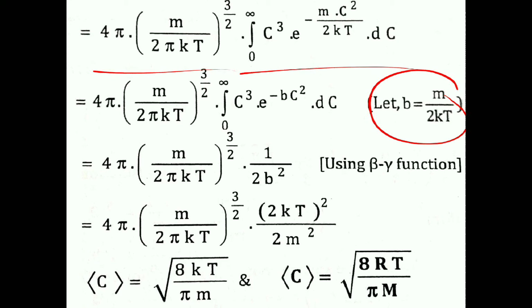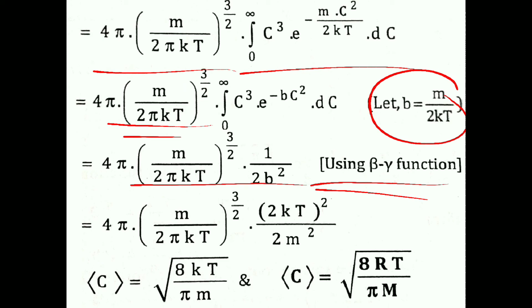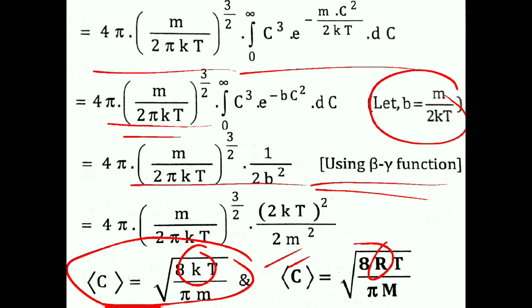So we put this value using beta gamma functions. We will do that, and now we get the value of C average, that is the average speed. So from Maxwell distribution we can get this value, and we also put in the Boltzmann constant, like the universal gas constant.